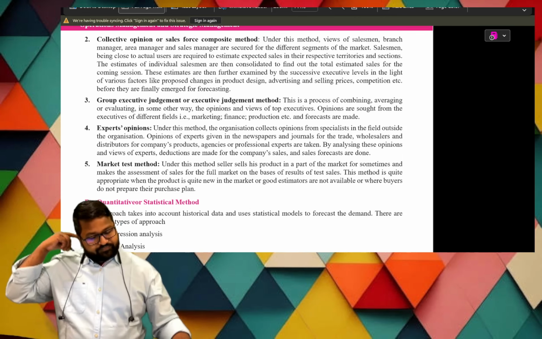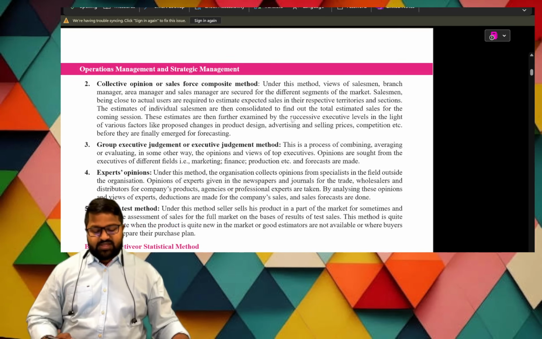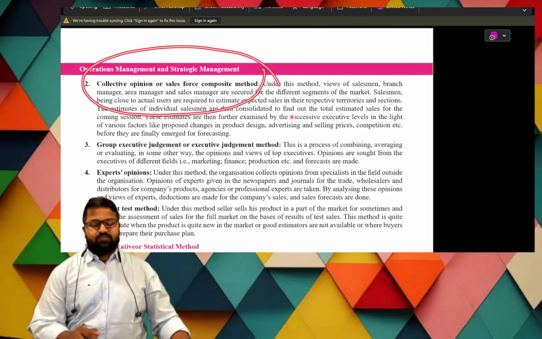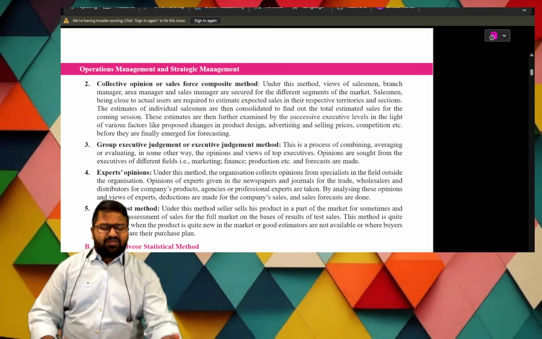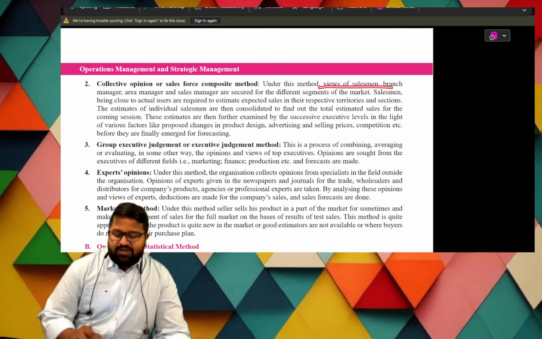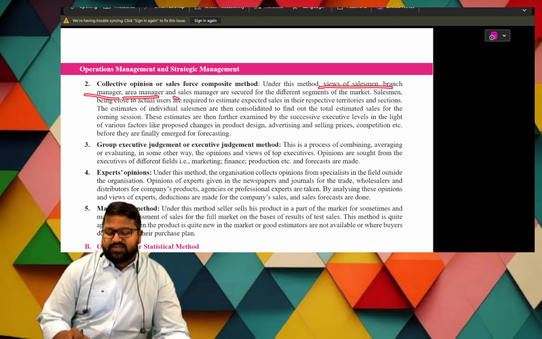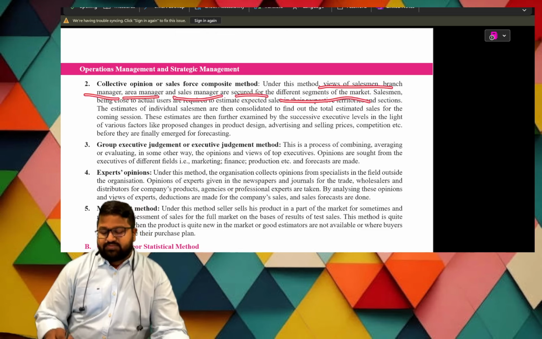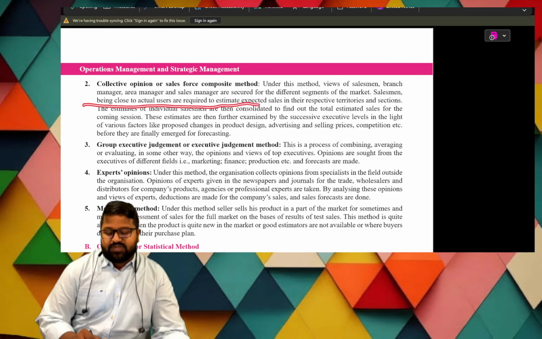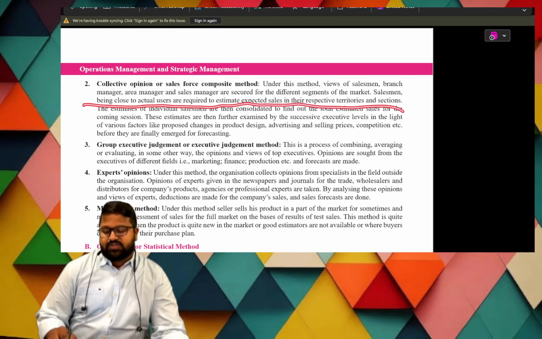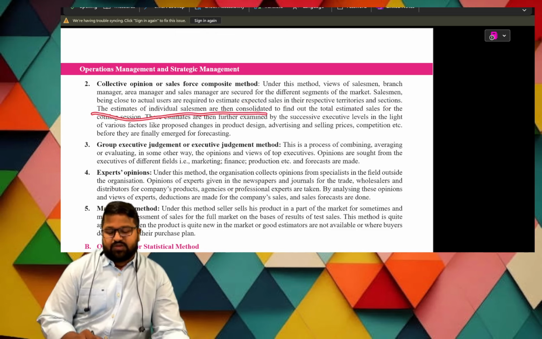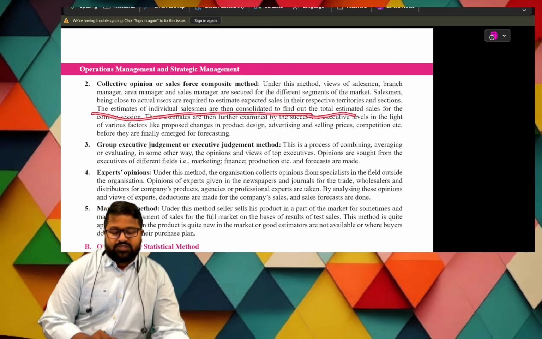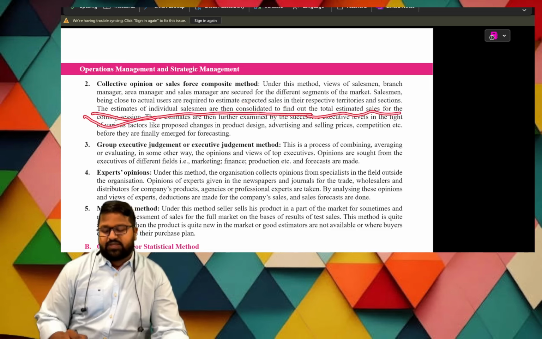Next, collective opinion or sales force composite method. What is this? Under this method, the services of salesmen, branch managers, area managers and sales managers are secured for different segments in the market. The salesmen, being close to the actual user, are required to estimate expected sales in their respective territories and sections. The estimates of individual salesmen are then considered to find out the total estimate of sales for the coming season.